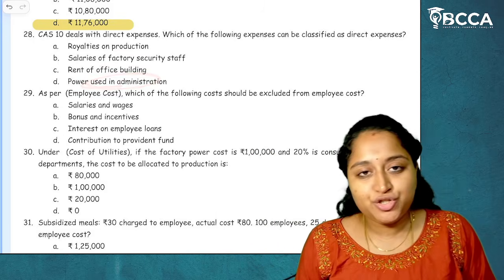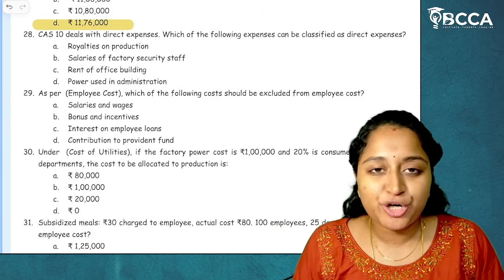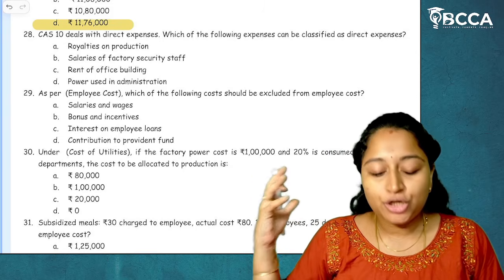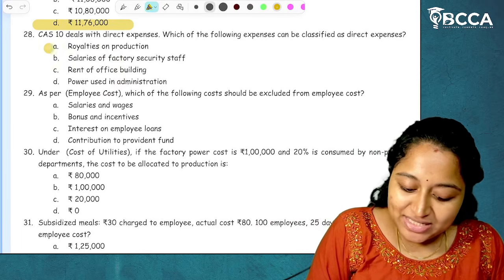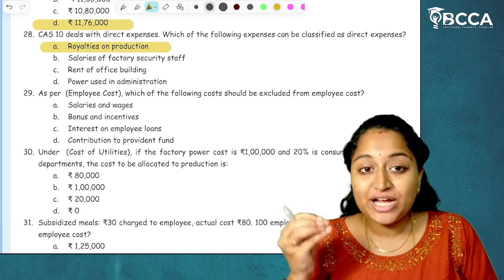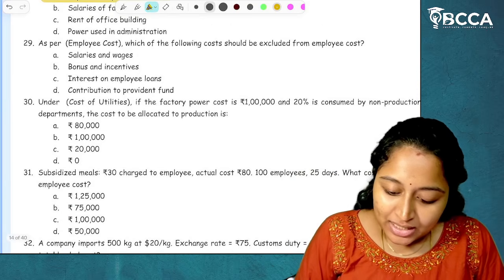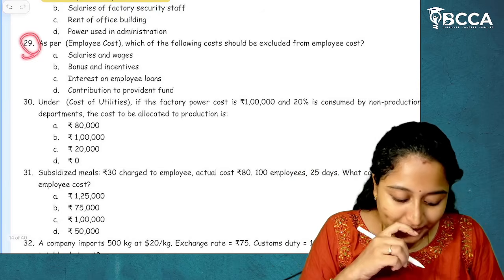Power used in administration, the same, it is not related to production, so it is an indirect cost. Everything is indirect cost, only royalties on production is direct cost in the given options. I hope I have given you the clarity. Then moving on to the next question, number 29.